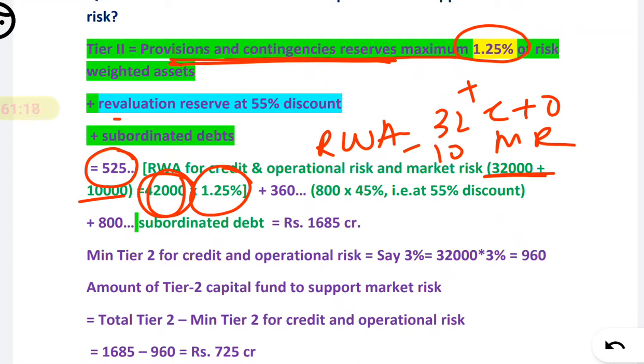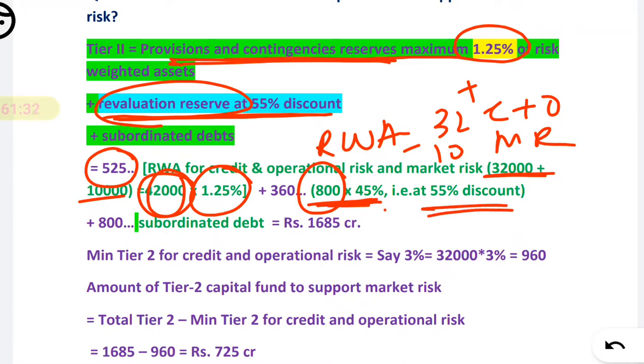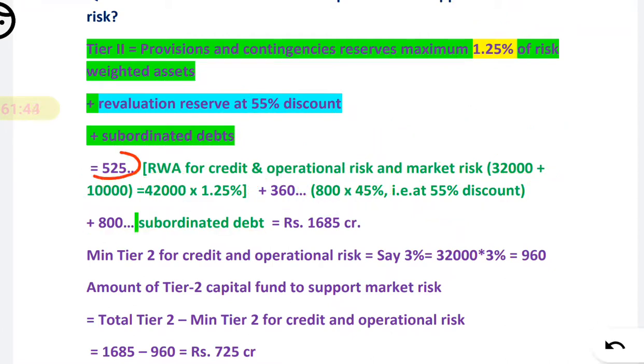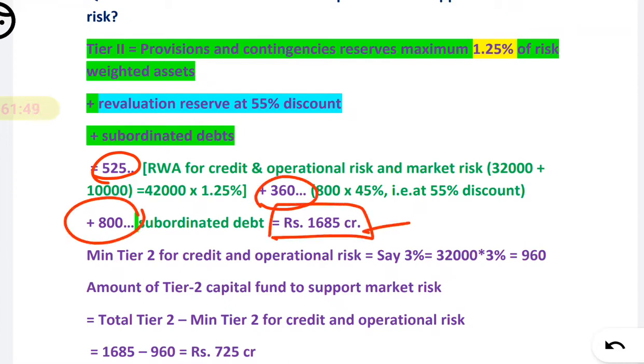Second value, at a 55% discount. That means 45% you have to calculate, of what? Revaluation reserve. They have given revaluation reserve as 800. So just calculate 45% of 800. That is a 55% discount, that is 45% calculated. You will get 360. That is the second value. And third, subordinate debts they have directly given 800 in the question itself. So when you add those three values, you will get 1685 as your total tier 2 capital.